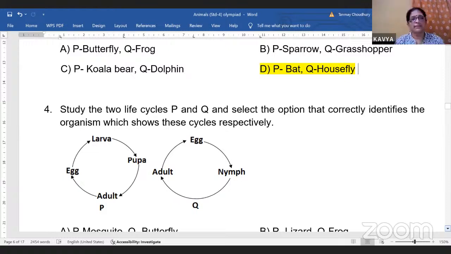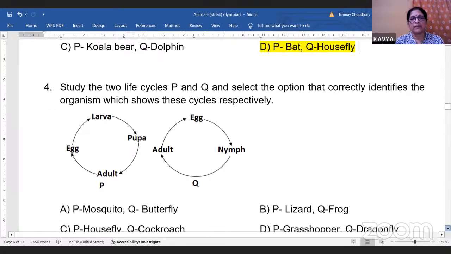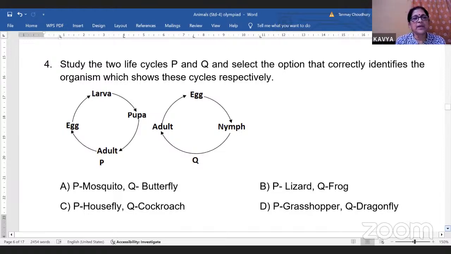Okay. Here. Now here in P, you can see that there are 4 stages. In Q, there are 3 stages, right? So 3 stages, I told you it is present in cockroaches also. So here, 4 stages.